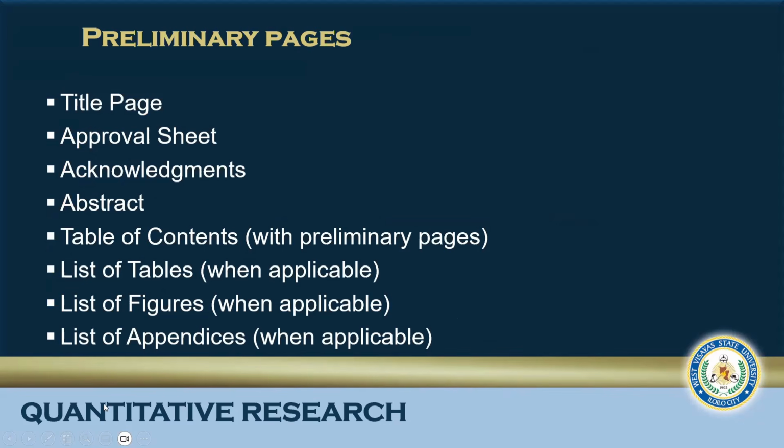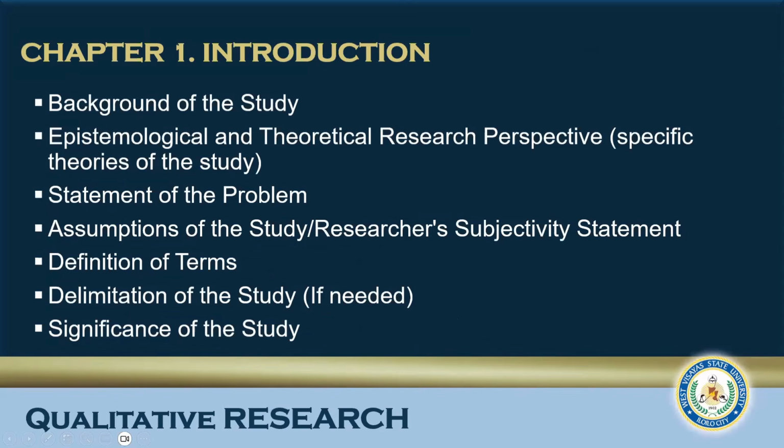Now let's proceed to the qualitative research. Okay. We also have the same preliminary pages. For the first chapter, we have some differences. Take note that we now have epistemological and theoretical research perspective.